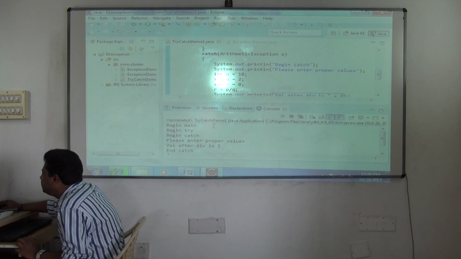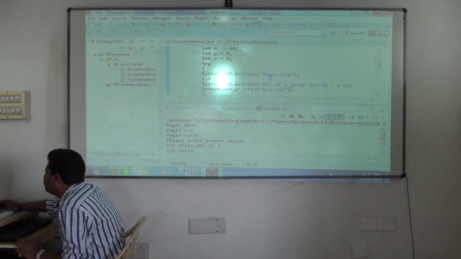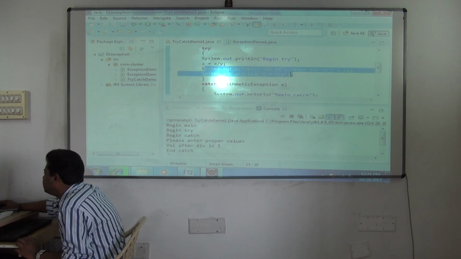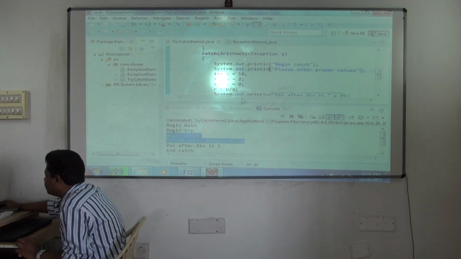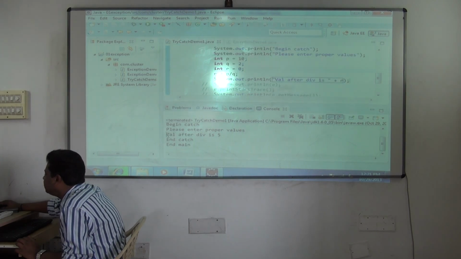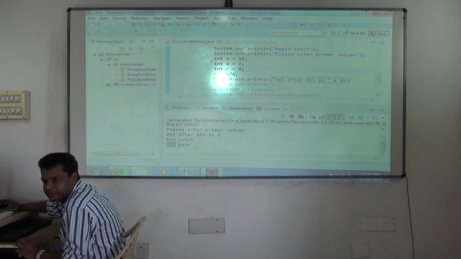See here, begin main, begin try. See, end try did not execute at all. Begin try gets executed, but these statements are not executed. Control has shifted to what? Catch. Begin catch. Please enter proper values. Fine. Okay. Please enter proper values. Now, int p. It is dividing, and after division, what is the value? 5. Then end catch. End main.